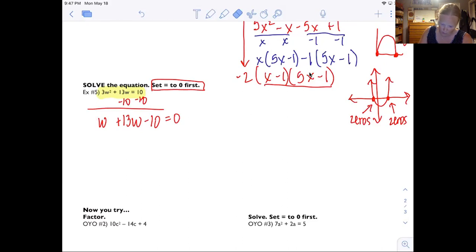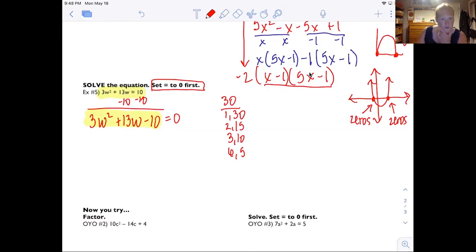Oops, whoa, I didn't mean to erase all that. I was trying to highlight it. Okay, make sure I wrote the right thing. Now I'm going to factor this trinomial the exact same way we've been doing it. So 3 times 10 is 30. Factors of 30 are 1 and 30, 2 and 15, 3 and 10, 5 and 6. I broke my rule of going in order on the left. What are those that are going to make 13?